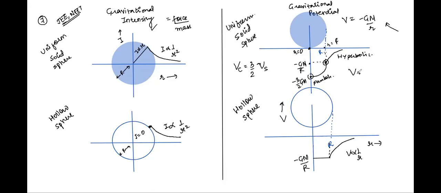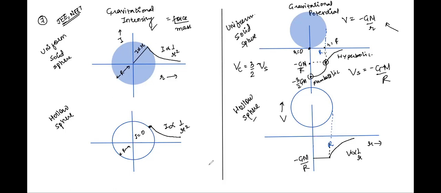And what is that potential at the surface? Minus GM by R. Same as that in the hollow sphere, right? Just that in the hollow sphere, inside the potential remains the same, whereas for a uniform solid sphere, it changes in a parabolic fashion. So this was a parabolic curve.